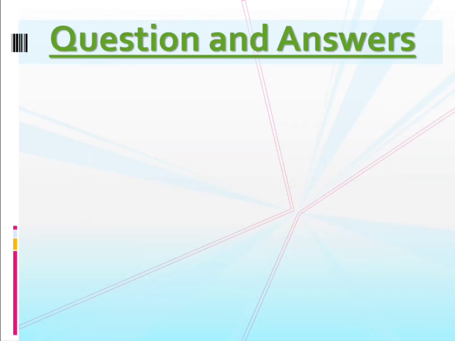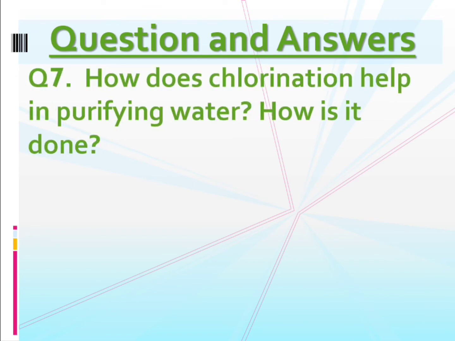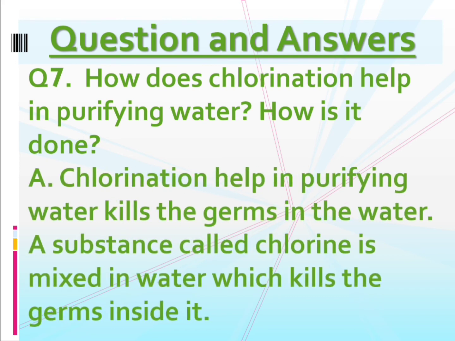Coming to your question answers, how does chlorination help in purifying water? How is it done? So chlorination kills the germs in the water, isn't it, children? It's a substance called chlorine which is mixed in the water, and it kills the germs inside it. So in that way chlorination is done. Okay, so write this answer in your classwork book, children, and please learn it.